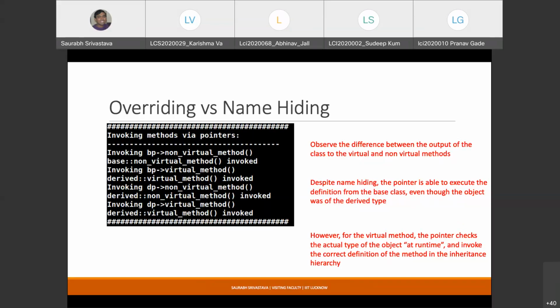And as I said, it is exactly the same in other languages as well. For example, in Java it happens in the exact same fashion. At runtime, it decides which definition is supposed to be invoked at this point of time. Any questions?